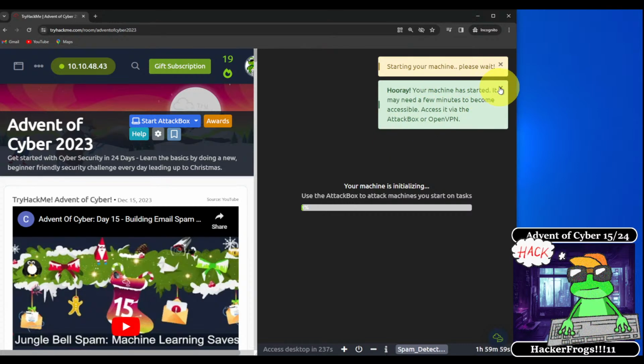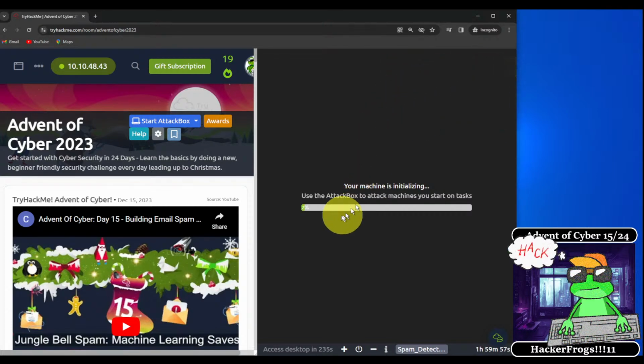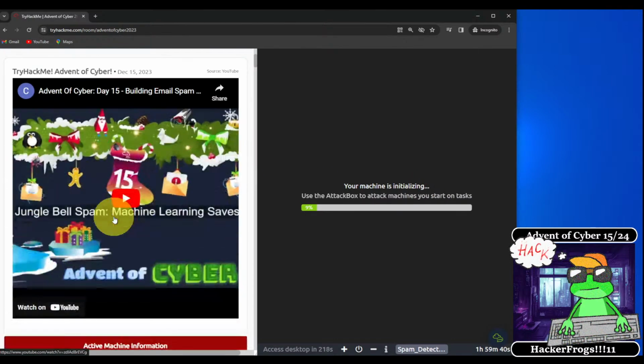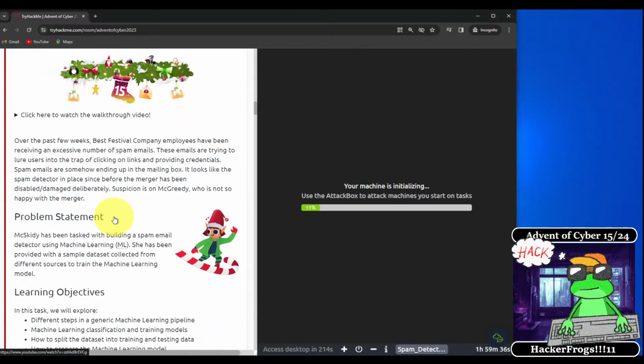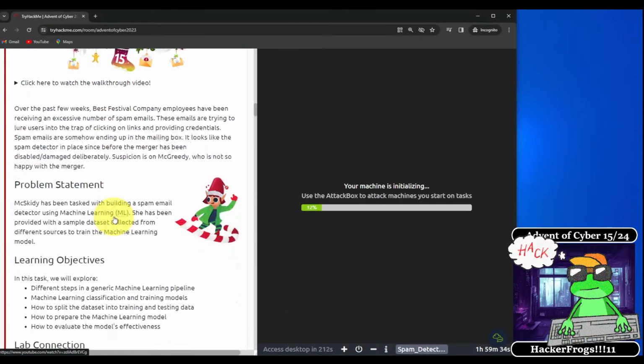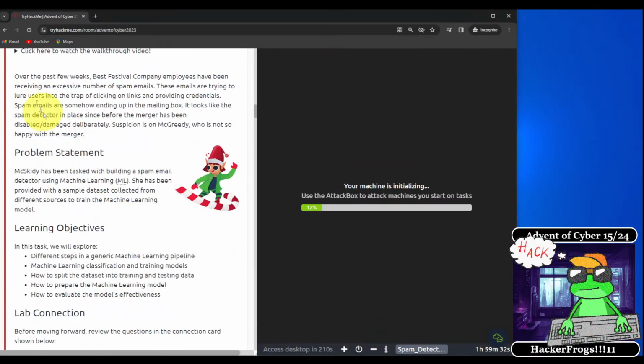That's going to split the browser pane in two. The left-hand side is going to have the TryHackMe webpage, and the right-hand side is going to have the virtual machine that we're going to be using to work on today's tasks. While that initializes, it's going to take, looks like, 3 minutes. Let's go back down to the task description and learn about what we're going to be covering today.